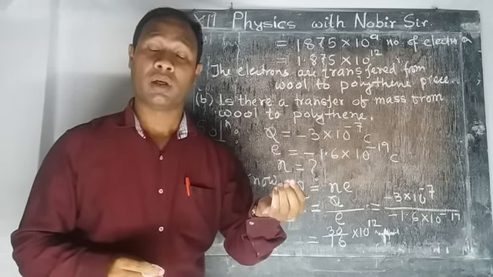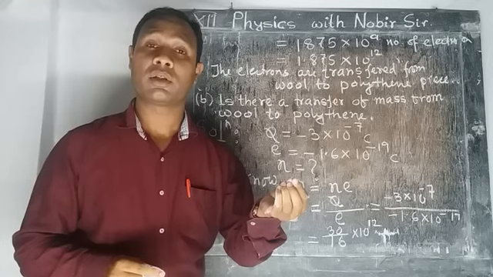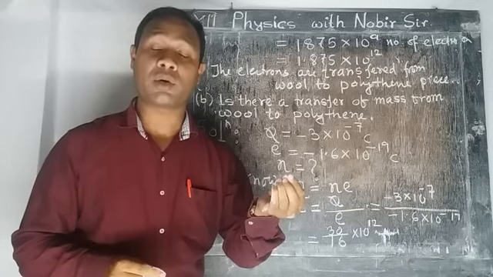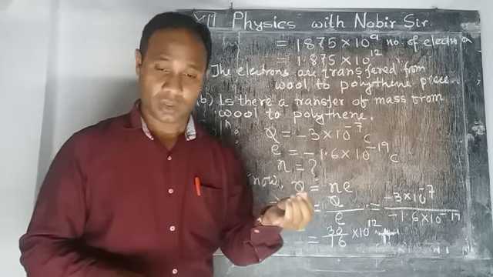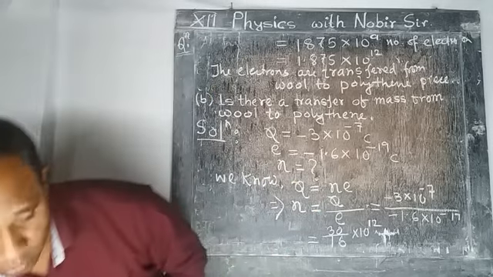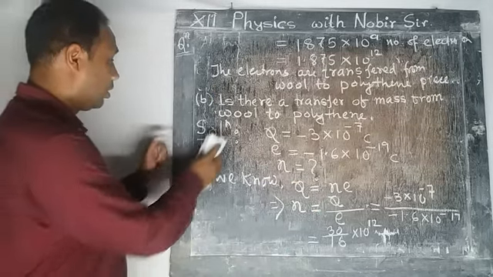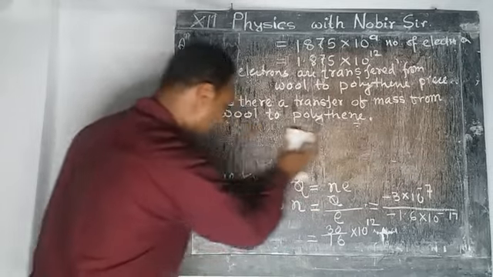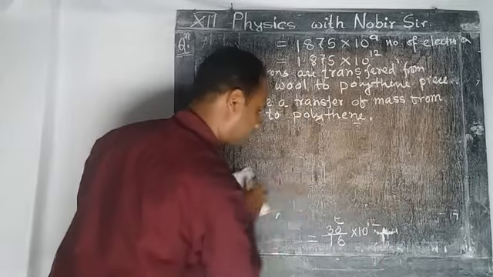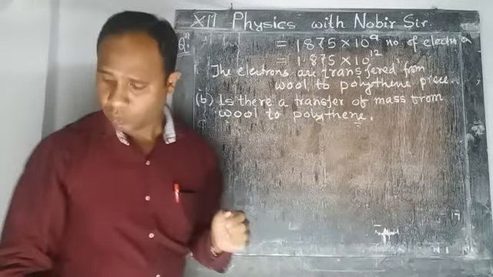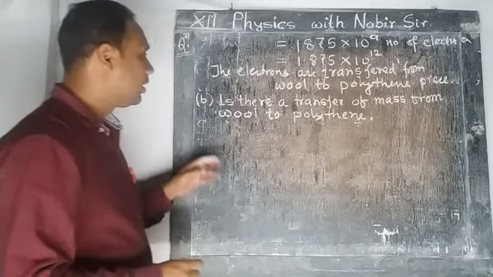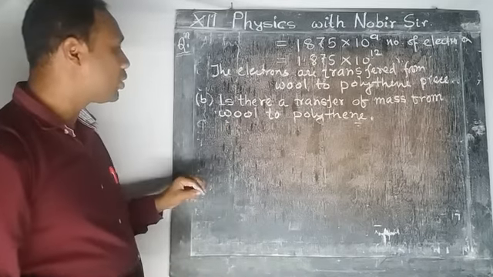9.1 into 10 to the minus 31 kg. So this is the mass of an electron. So for the B section solution, we can ask, is there a transfer of mass from wool to polythene?